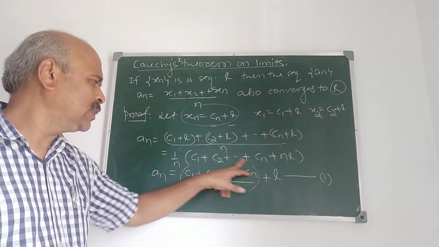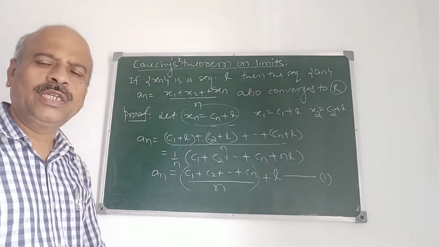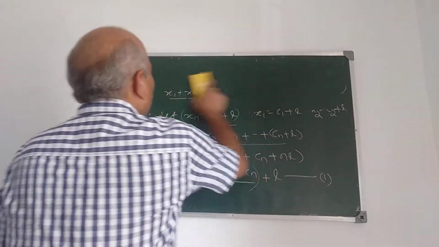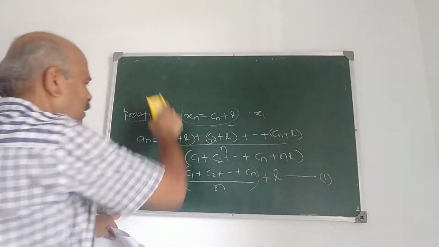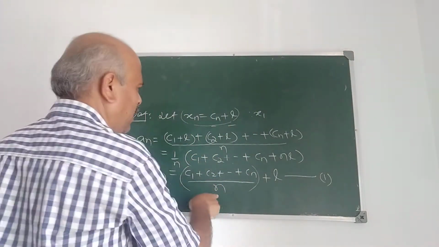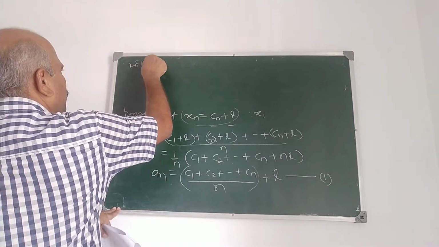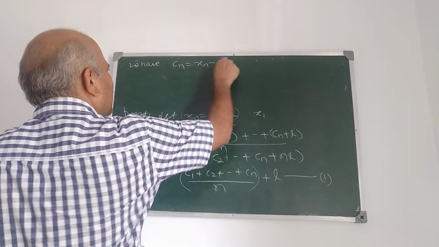We prove that (C1 plus C2 plus ... plus Cn) upon n tends to 0 as n tends to infinity. We have Cn is xn minus L.